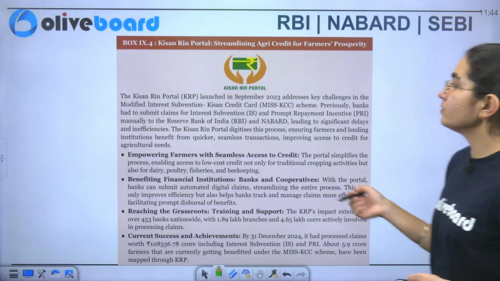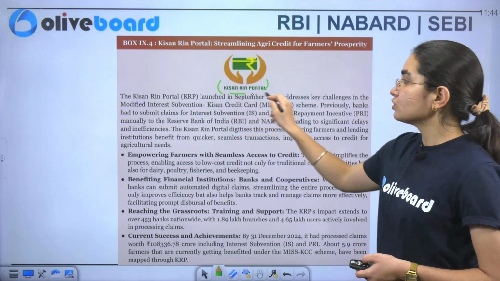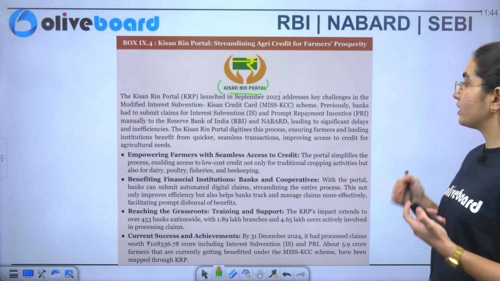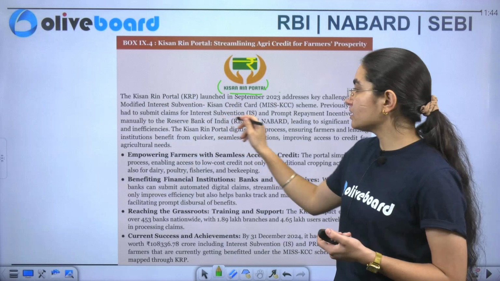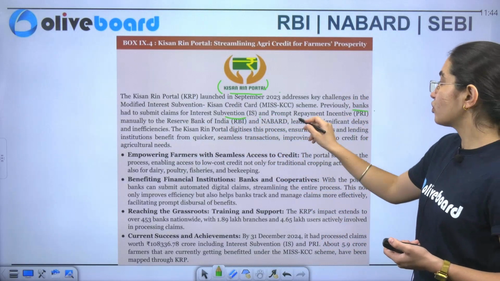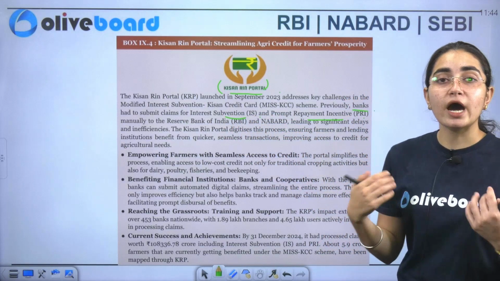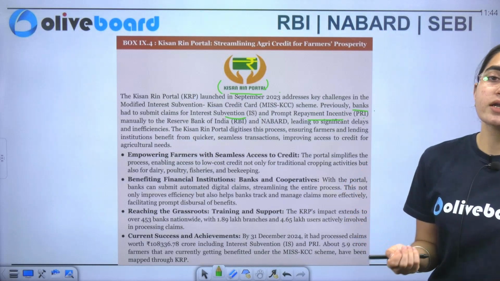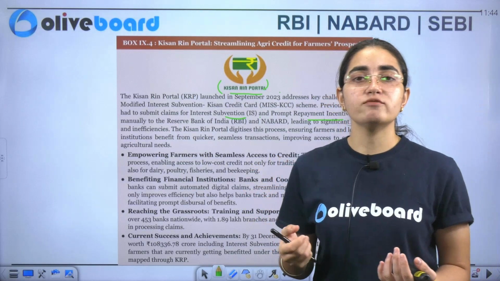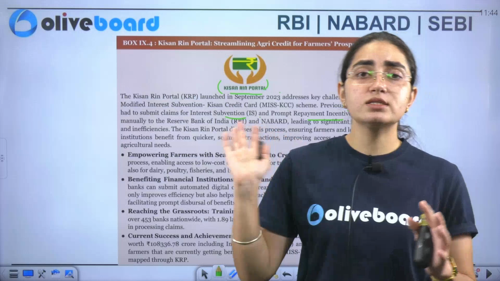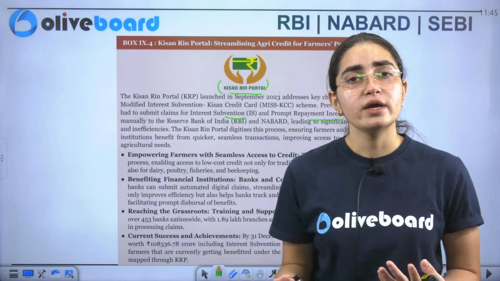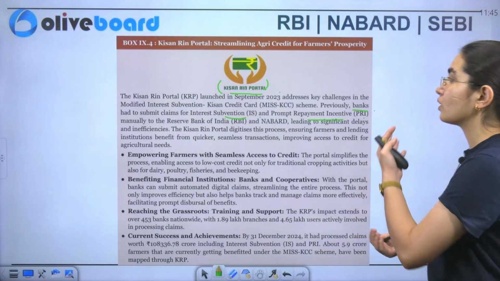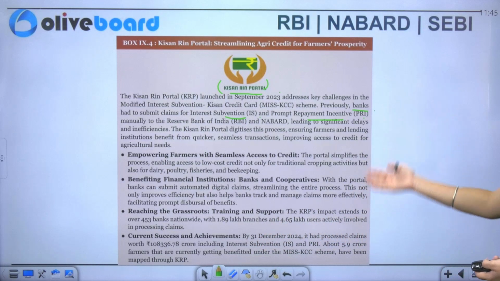Now you have the Kisan Rin portal. Okay, Kisan Rin portal. Previously, banks were submitting the claims for IS, which is interest subvention, and prompt repayment incentive, manually to RBI as well as NABARD. There were a lot of times when there was a disruption, or I would say delay, in the work, but now the system has made it digitalized, and it is easier to provide the data. So this is just about your Kisan Rin portal. Now you can go through the rest of the information, which is very easy to consider.